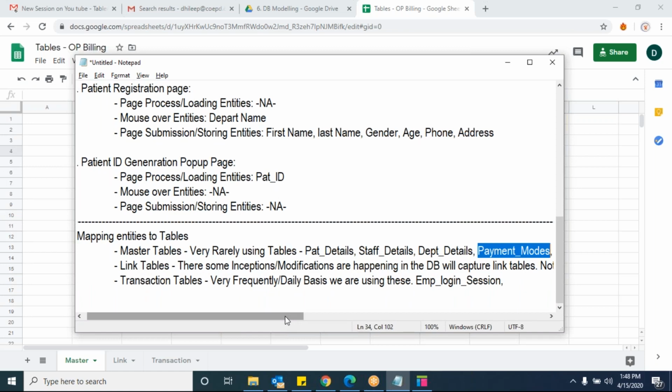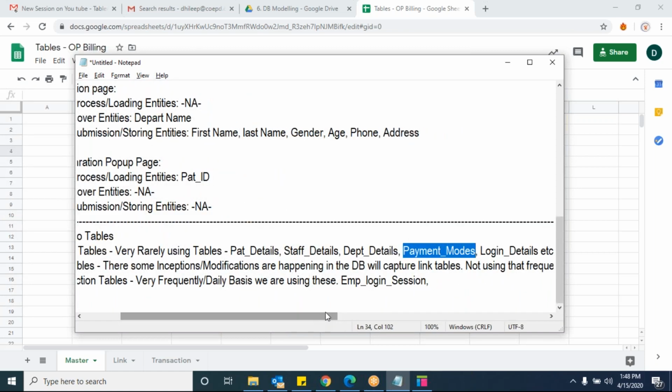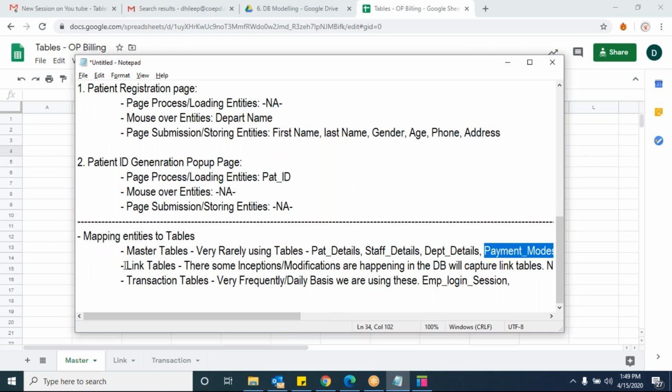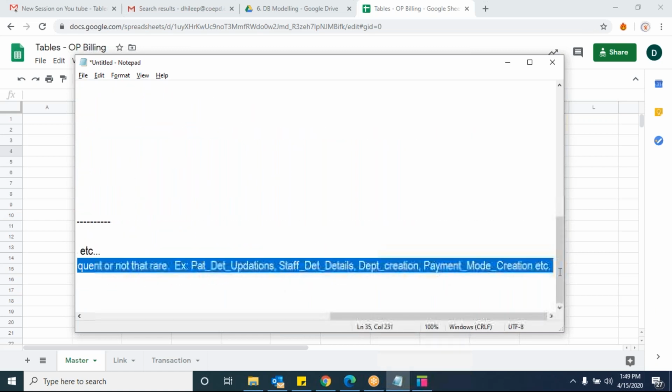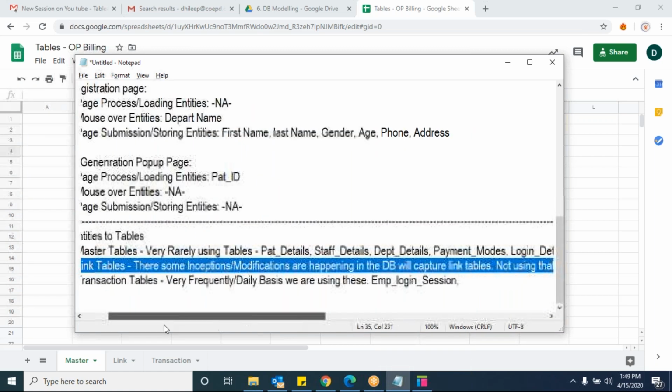Guys, don't be confused. There is a slight difference between master tables and link tables. Link tables will help you to land or to store some information in the master tables. Do remember, link tables are the mediators. If you want to change or add some information to the master tables, link tables will give you the platform to add that information. But who added, when he added, that information should be stored in a table. For that reason, we are using link tables. Is that clear now? Karthik, you're clear?